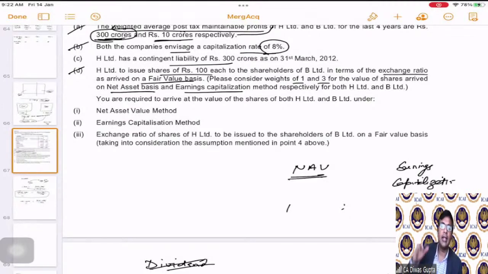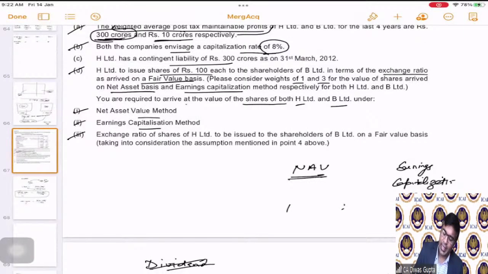NAV is simply the net assets value, total net assets divided by the number of shares, correct? Now, you are required to arrive at the value of the shares of both H Limited and B Limited under NAV and earnings capitalization method. So first you calculate the value of shares of both companies separately under the NAV method and the earnings capitalization method.